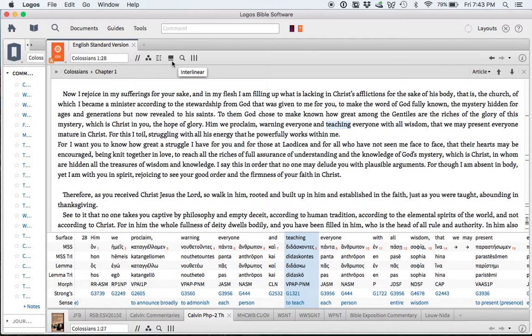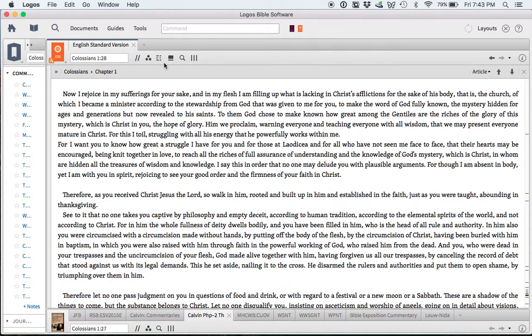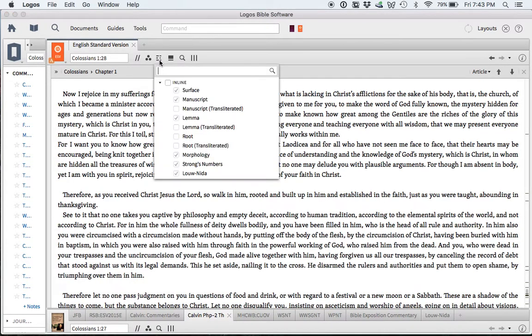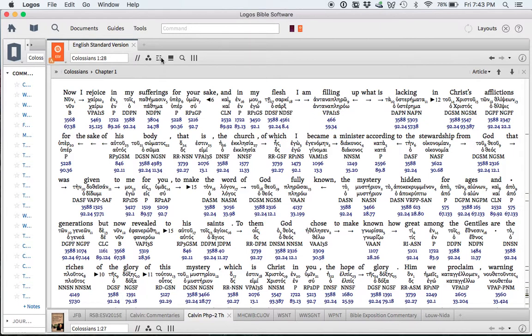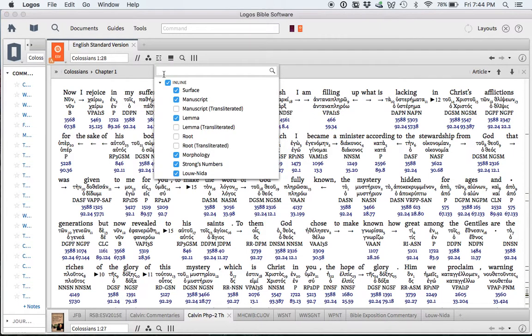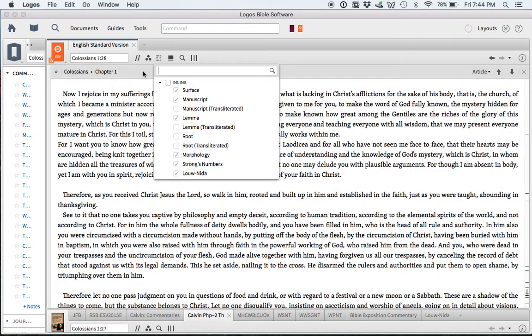And then if I want to bounce back, just turn it off by clicking there, and then can go back to the inline if necessary. So again, this is the screen recording for opening the reverse interlinear.